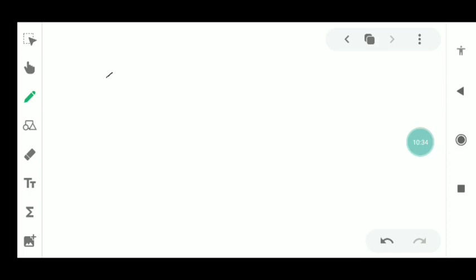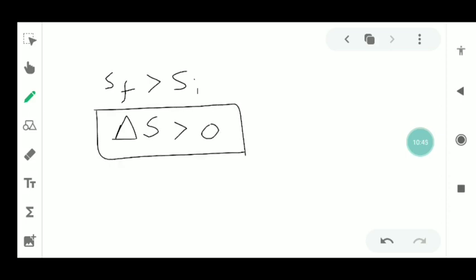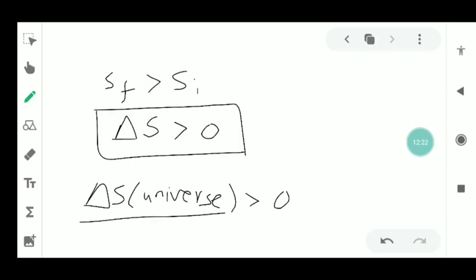So we can write that SF is always greater than SI, or delta S, the total change in entropy during the process, is always positive. And this says that the entropy of the universe tends to maximum. In this case universe means we are including the system as well as the surroundings. So there is a net change in entropy during the irreversible process. Any natural process tends to increase the entropy.